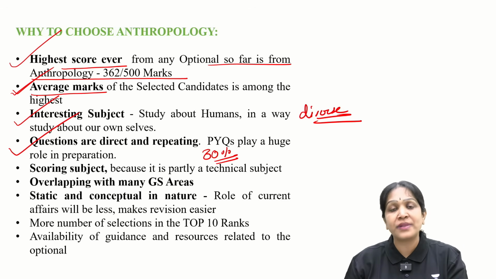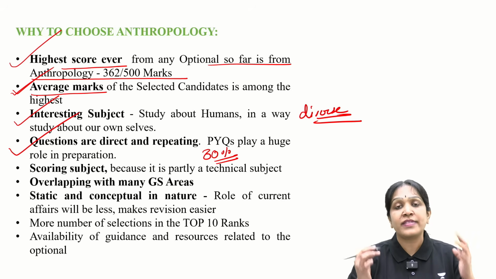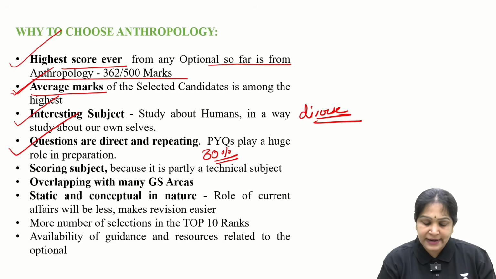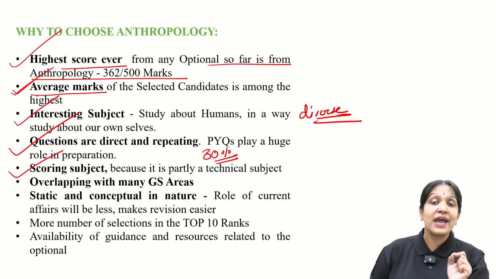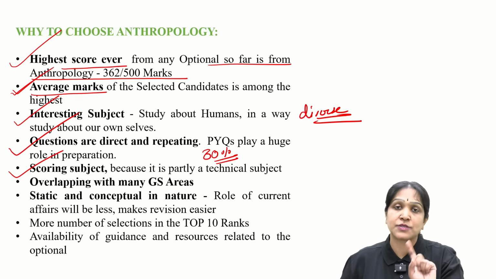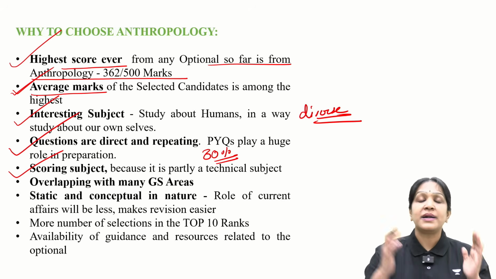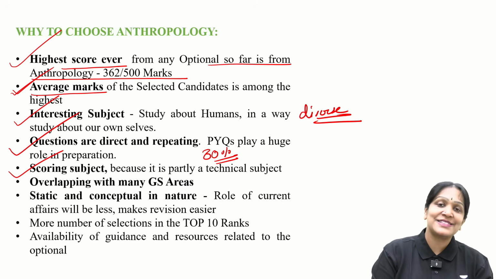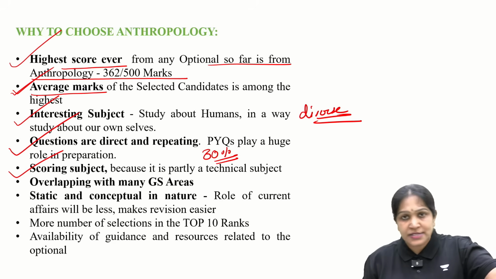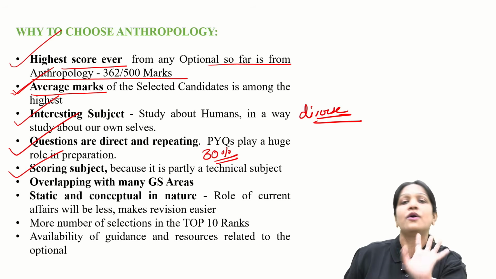Just after this class, open the syllabus paper, open the PYQs and check whether the questions are repeating or not, and whether minimum 80% of the questions are directly given from the syllabus or not. And it is a scoring optional. How do I say that? Highest score plus highest average score. It may not be the highest average score every year because it changes in different years, but definitely among the highest average scoring subjects, no doubt. In most of the years it is highest scoring, and in some years it may be among the highly scoring optionals.